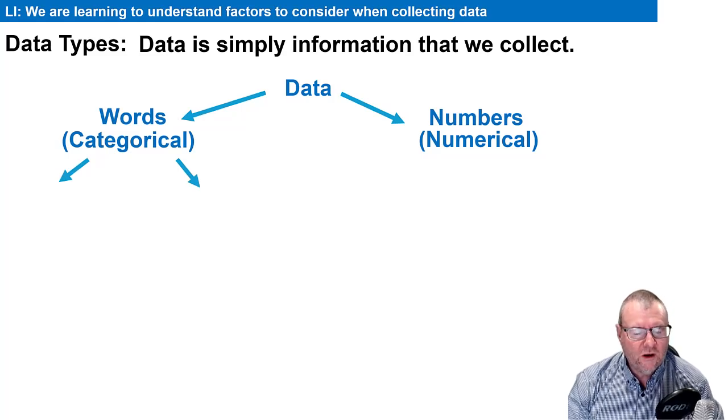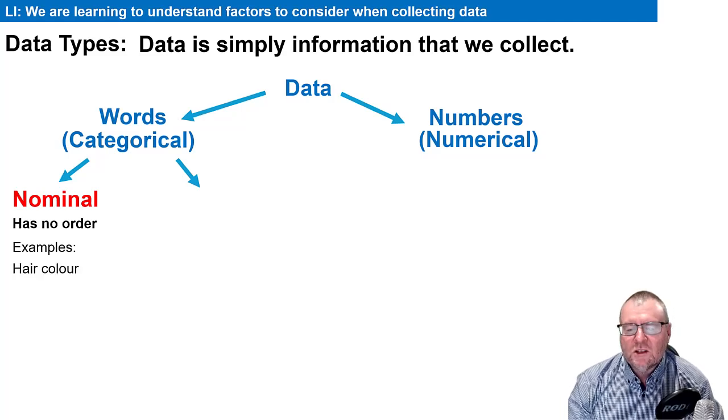So for categorical data, we could split it into words that are what we call categorical nominal. So they're things that have no order to them. Like hair color. If you did a survey of people's hair colors, it's not like one comes before the other. Okay, so brown, blonde, red, they're all just their own thing. Birthplace, where you were born, Gosford, New Zealand, America, there's no order to them.